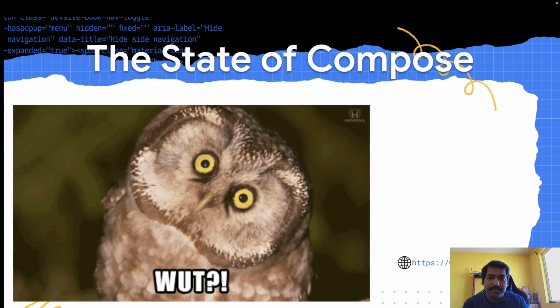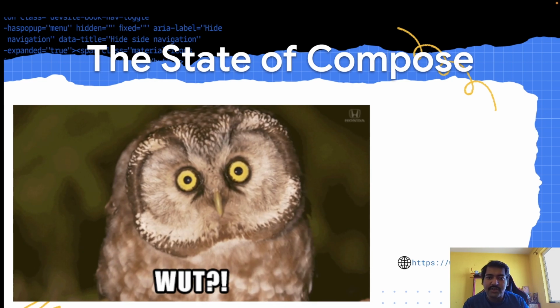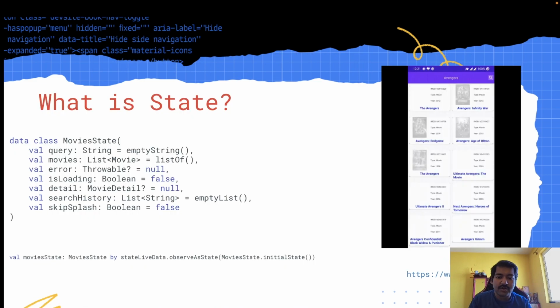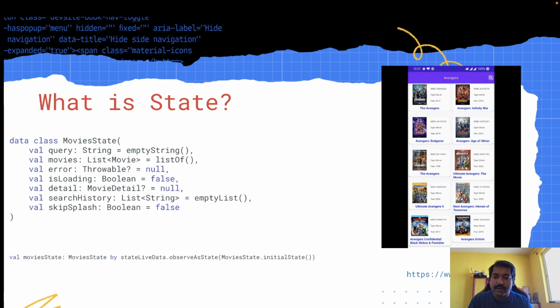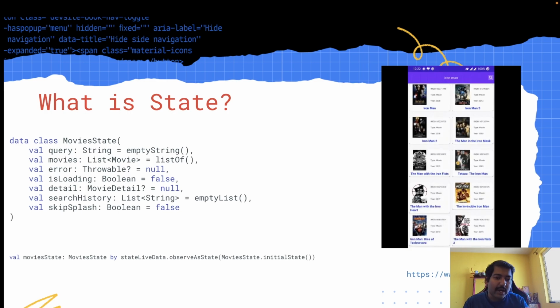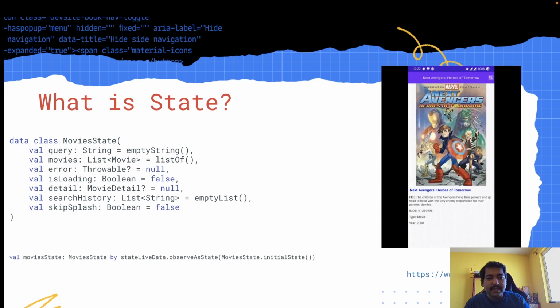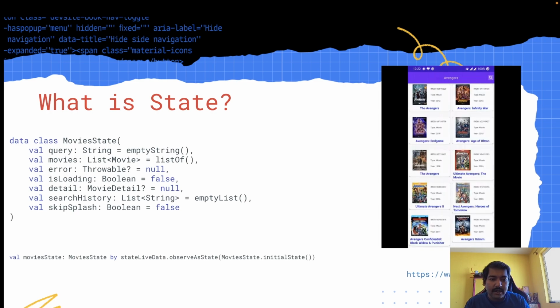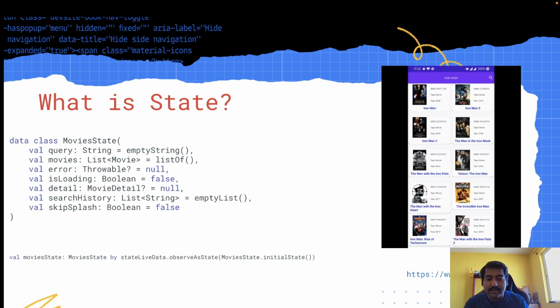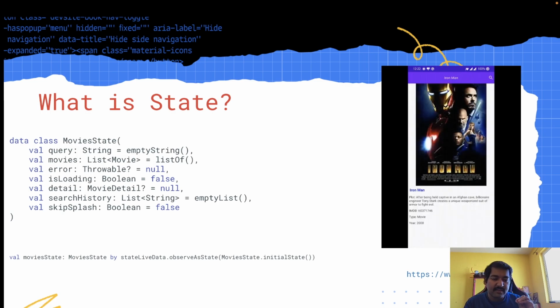Now let's come to our main topic of discussion, the state. So what is state? I believe UI is the exact representation of your state, right? So here we have a data class that is represented in our UI. Now there can be two kinds of states. One is UI element state. For example, the state of a button, or here the state of the progress bar that I was showing, or the state of the Lottie animation I was showing. So all of these have individual states, right?